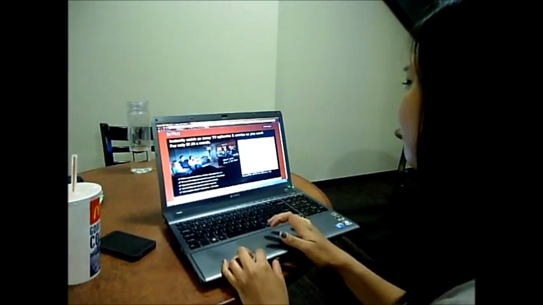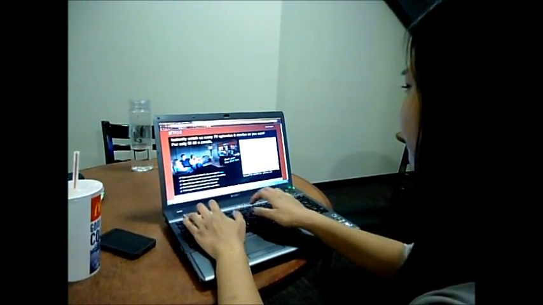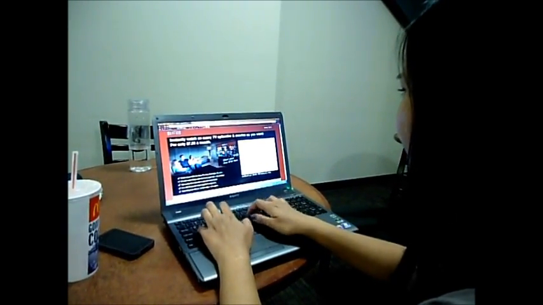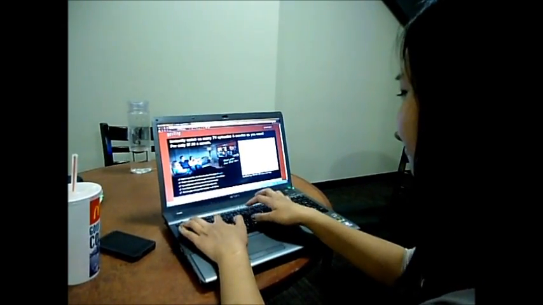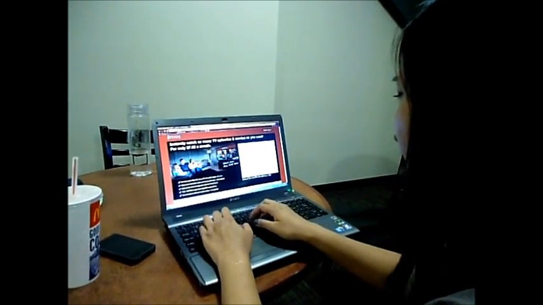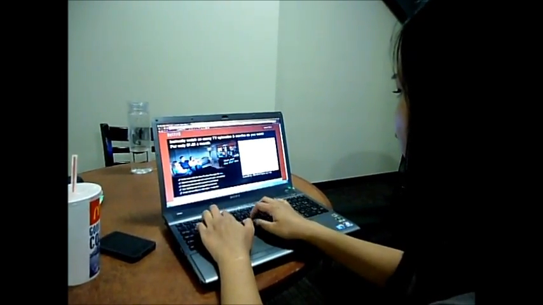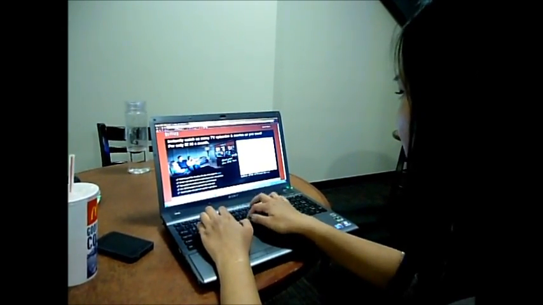So an artificially scarce good is excludable because if you don't pay for it, then you can't use it. But it's non-rival in consumption because, if you're using Netflix as an example, one person can use it and then another person can come by and watch any movies and stuff at the same time.